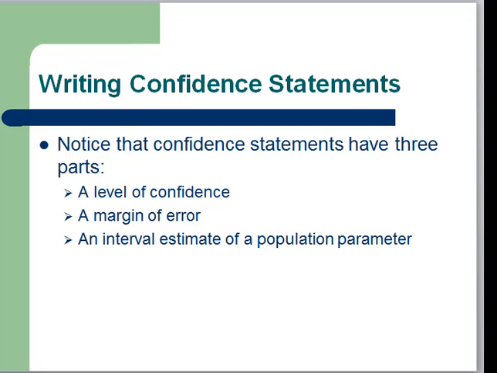Notice that the confidence interval statements have three parts. We need to disclose the level of confidence. So in each of those statements we said we have 95% confidence, or we are 95% confident. We also stated the margin of error. In the first statement we stated it as plus or minus 3%. In the second statement we applied it and came up with 65 to 71%. We also give the interval estimate of the population parameter. In the first statement we gave the pieces for it, 68% plus or minus 3%. In the second statement we stated it outright as 65% to 71%.